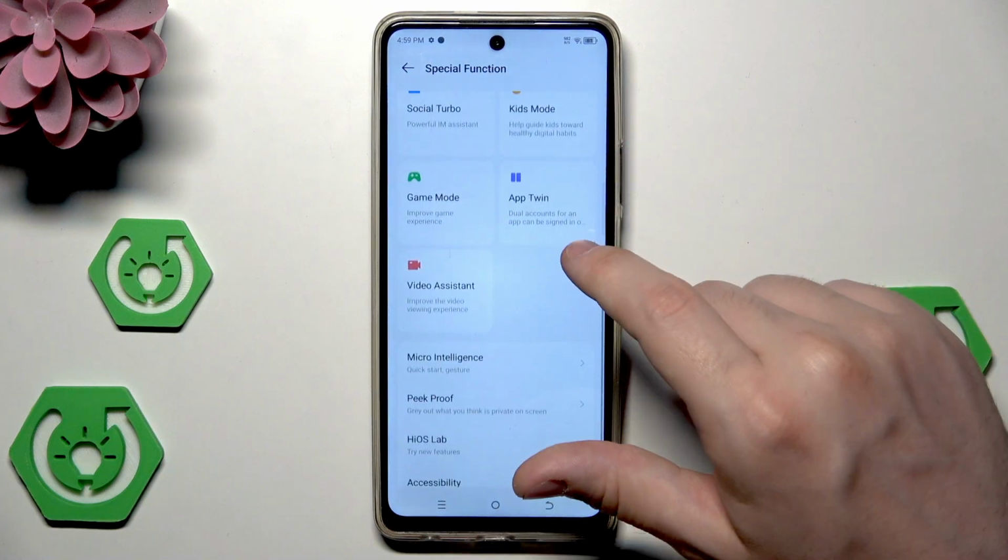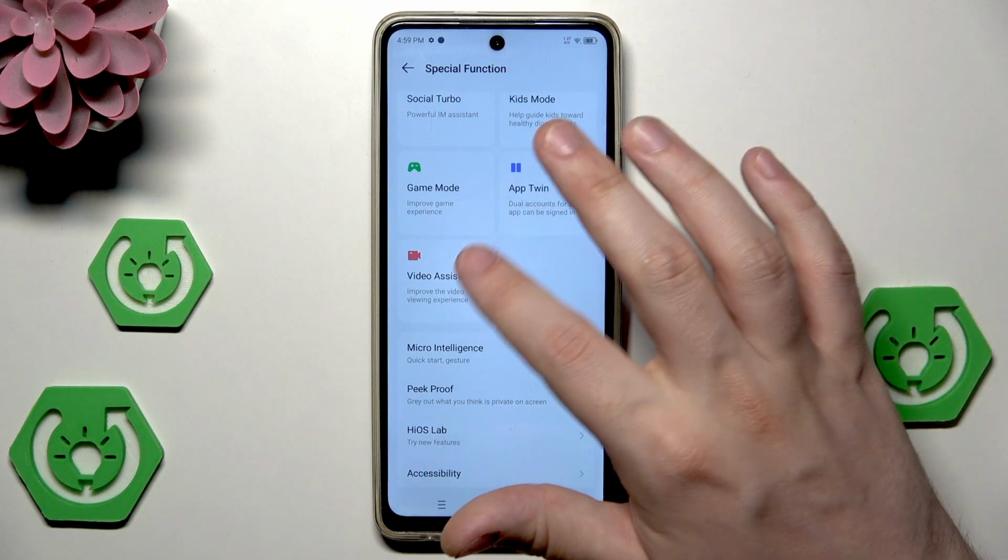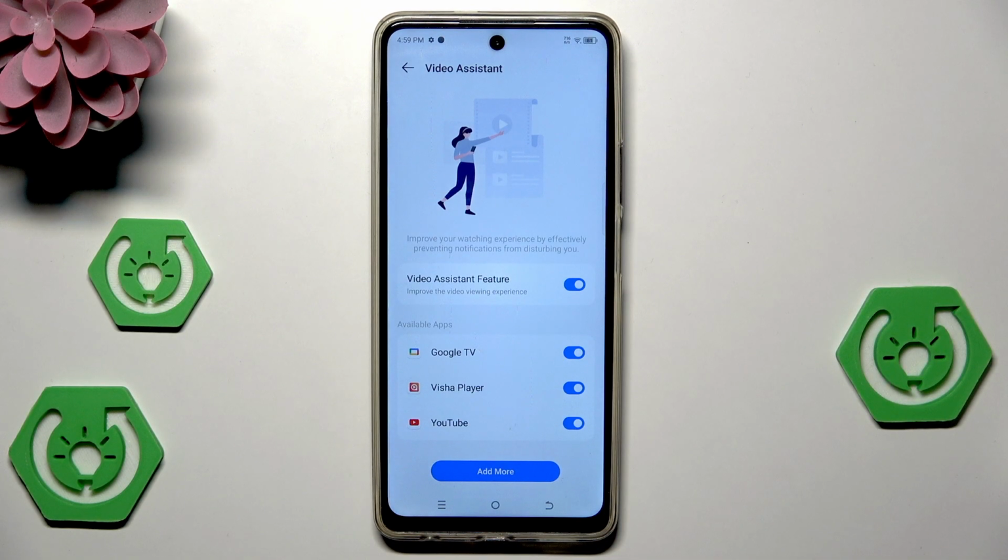Back in the special function, we also have the video assistant, and in here we can improve the video viewing experience.